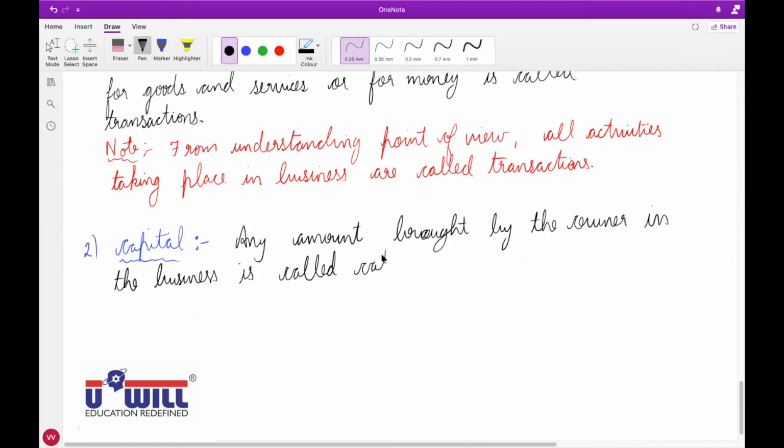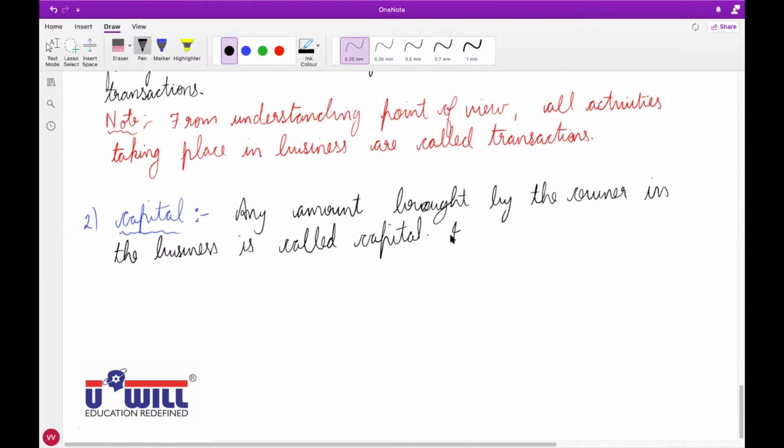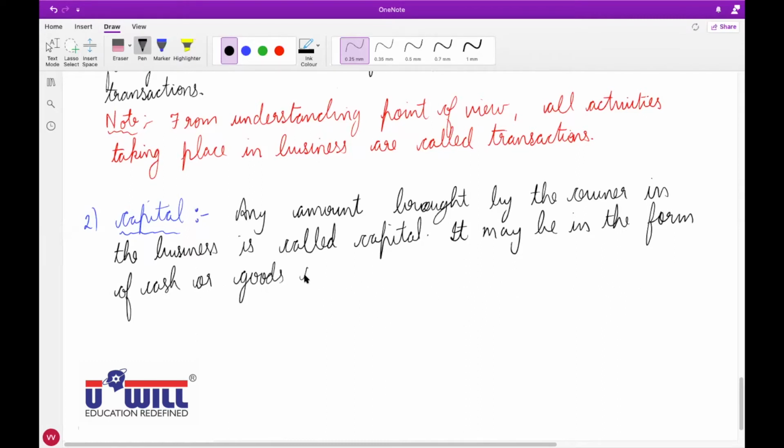Any amount brought by the owner in the business is called capital. It may be in the form of cash or goods or assets.